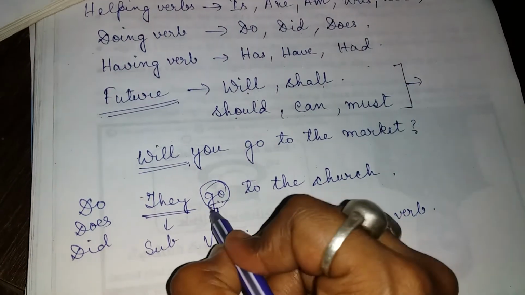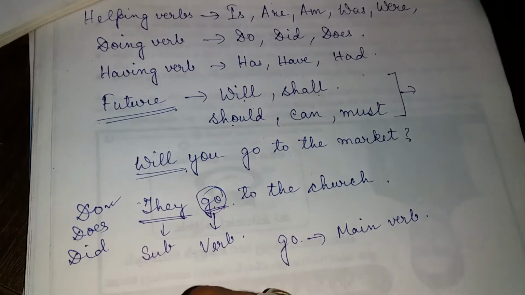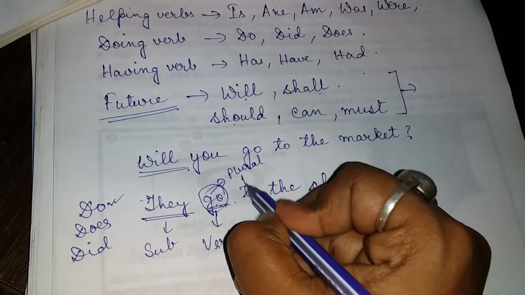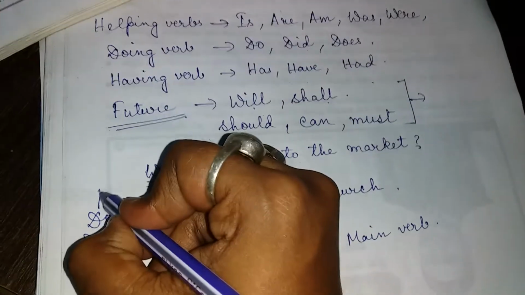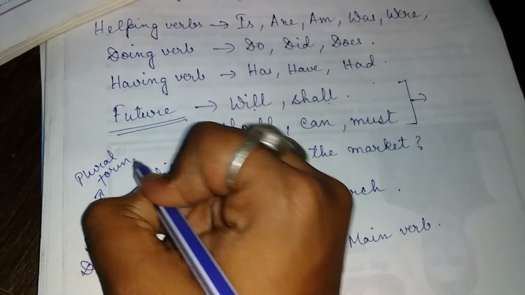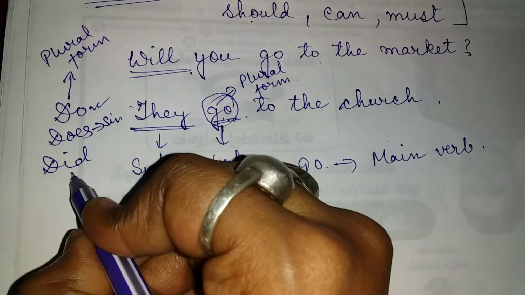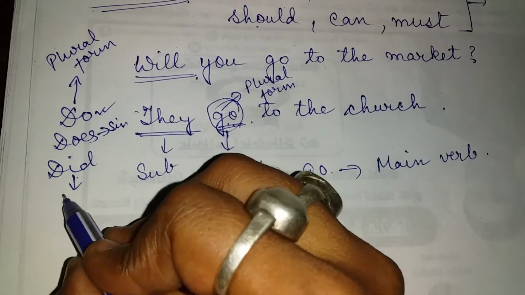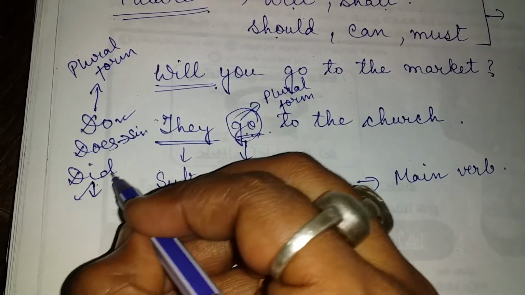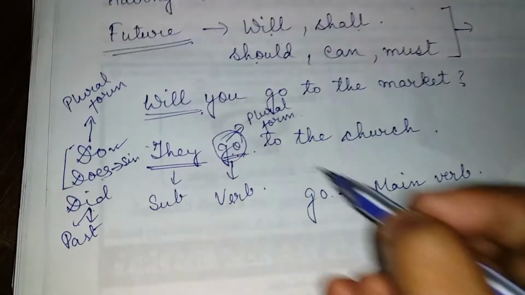You should use either do or does or did. Now we could see it's written go. So we have to use do, because go is in the plural form and do is also in the plural form. Does is singular, and did we can use for both, but in the past tense, and do and does in the present tense.